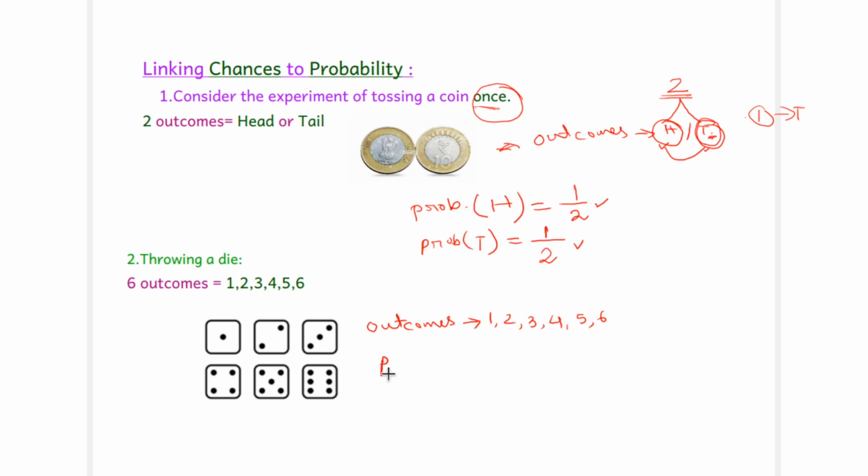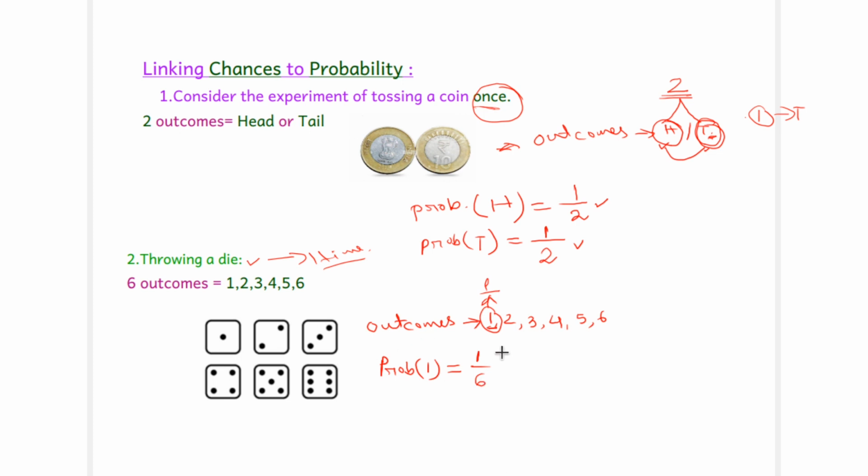Now we want to find the probability of, suppose, 1. What is the probability of getting this number 1? First of all, the total outcome is 6. Out of 6, 1. If we throw a die one time, only one outcome you will get, and here we are interested in the possibilities for 1, so it will come only one time. So it will become 1 by 6.